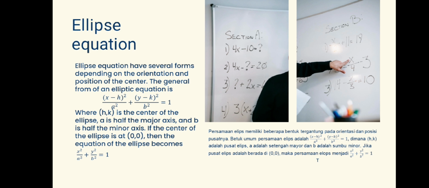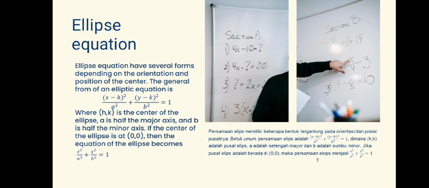The general form of an ellipse equation is (x − h)²/a² + (y − k)²/b² = 1, where (h, k) is the center of the ellipse, a is half the major axis and b is half the minor axis.